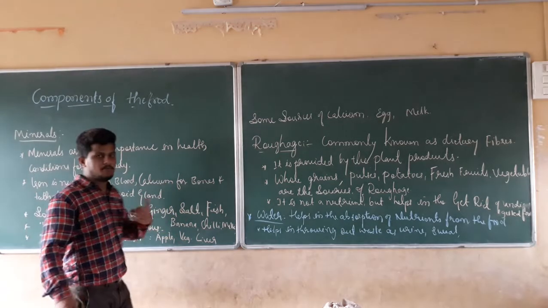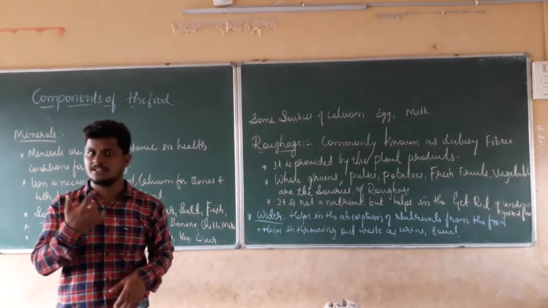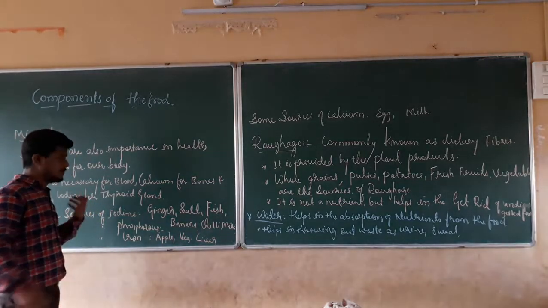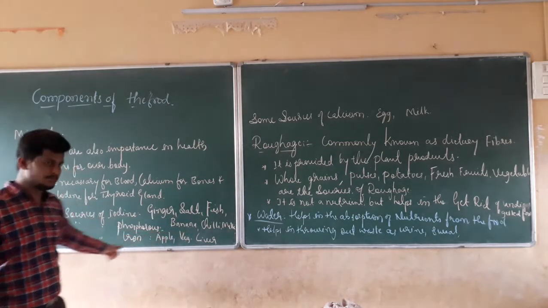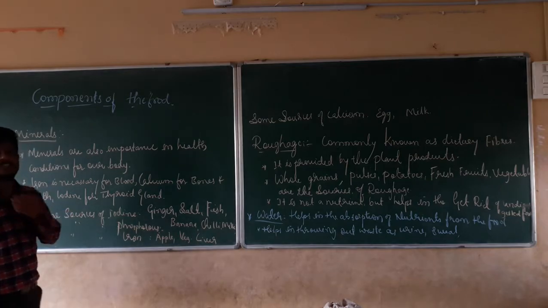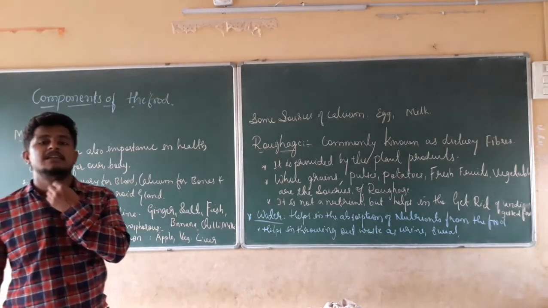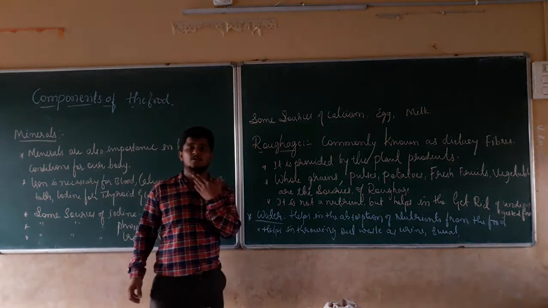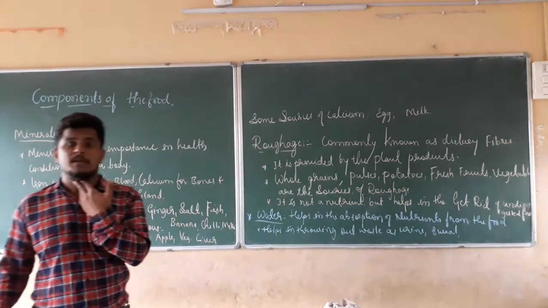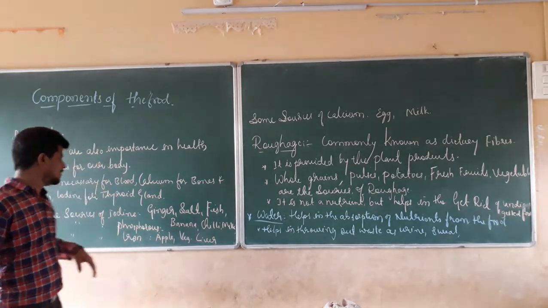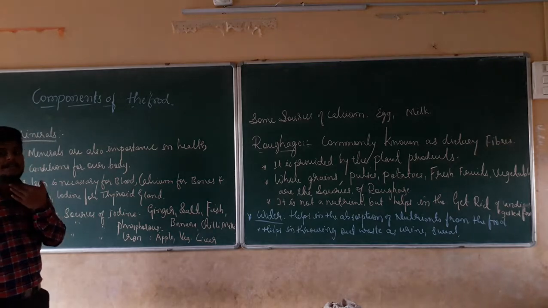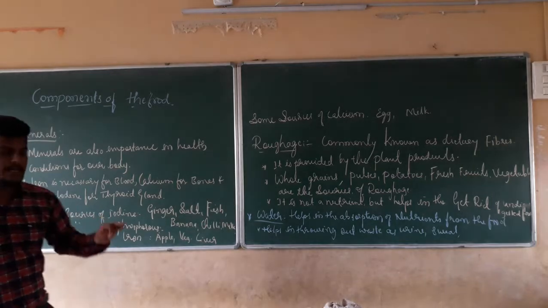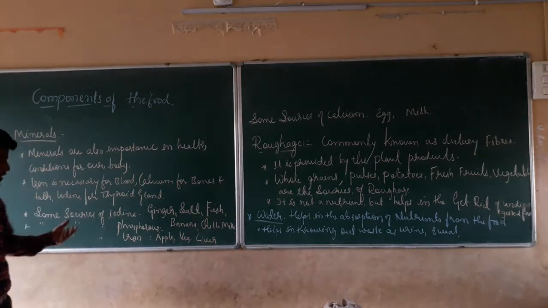In the same manner, calcium for the bones. We require calcium for the bones as well as teeth. Right? Calcium for bones and teeth to become very strong. We require what? Calcium. It is also a mineral. In the same manner, iodine for the thyroid gland. The gland which is present on the neck side, to work properly, it requires iodine. Right? This thyroid gland is going to control all the metabolic activities. For that purpose, it requires proper functioning of this gland. That is nothing but the thyroid gland. What does it require? Iodine. Iodine is also a mineral. In this way, minerals are very, very important.